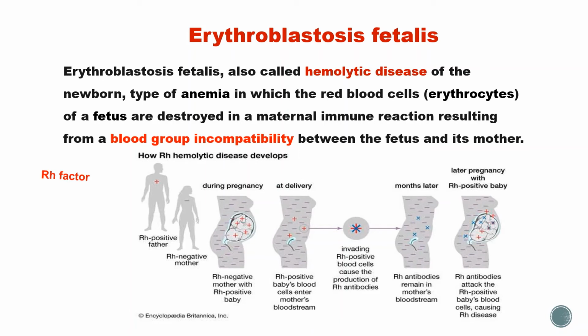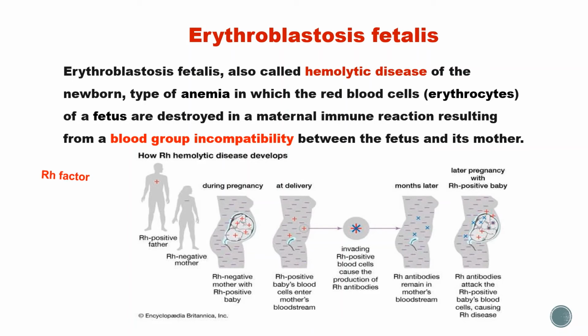This hemolytic disease will cause anemia, or sometimes lead to death. That will generally happen in a second pregnancy.